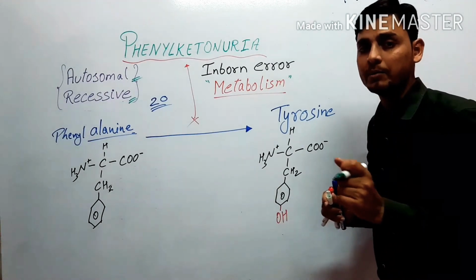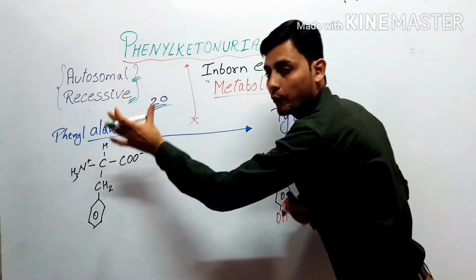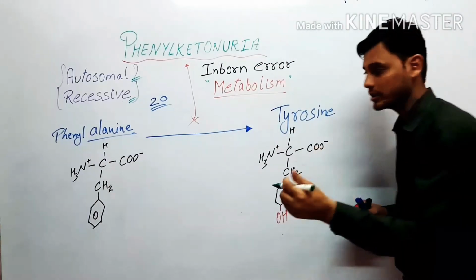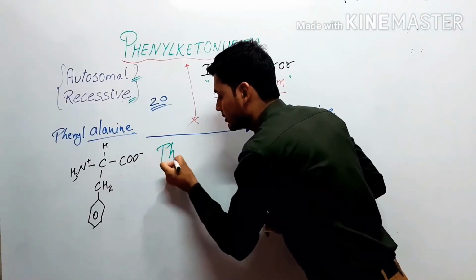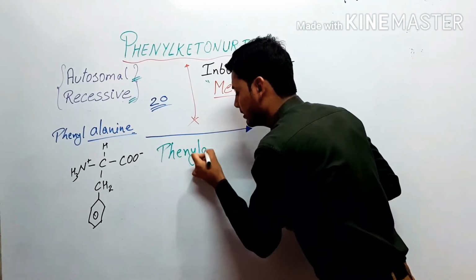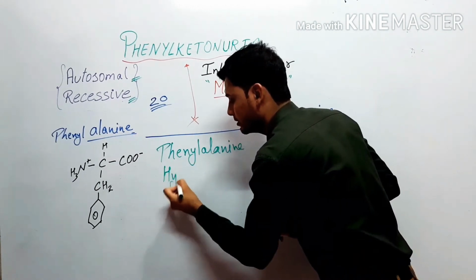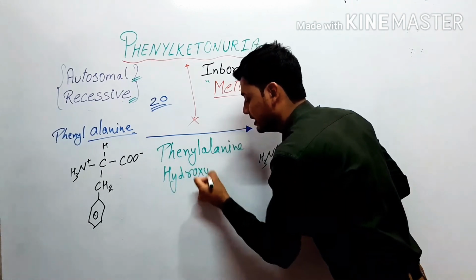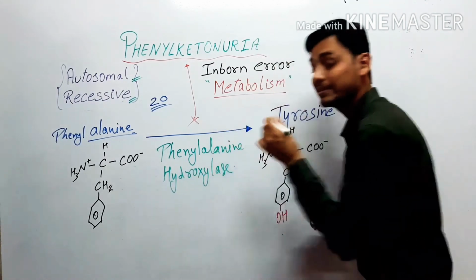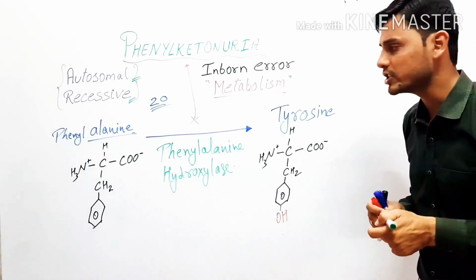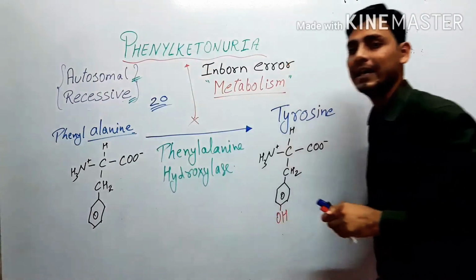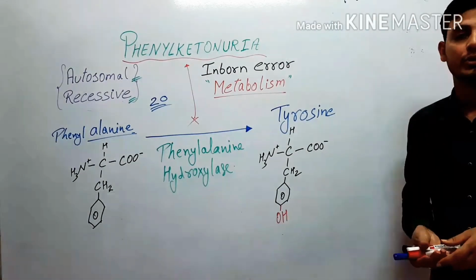So the enzyme which is responsible to convert the phenylalanine into tyrosine is phenylalanine hydroxylase.